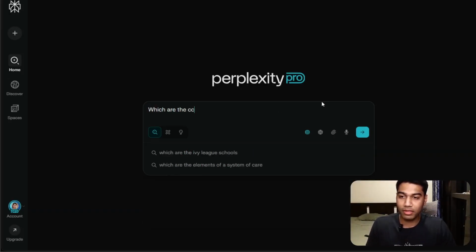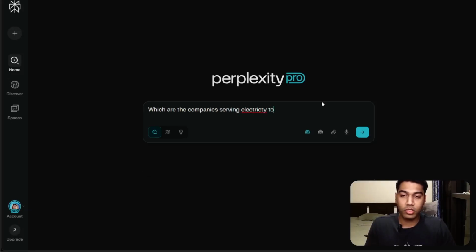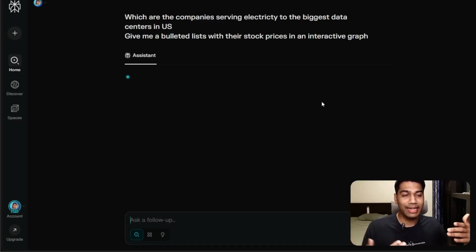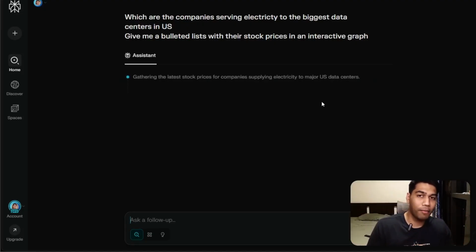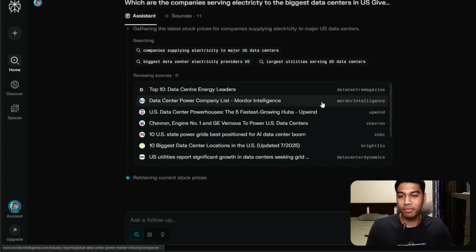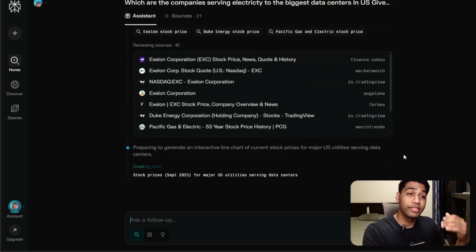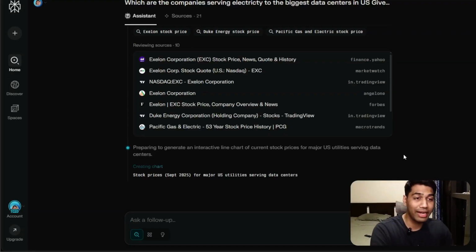Which are the companies serving electricity to the biggest data centers in the US? Give me a bulleted list with their stock prices in an interactive graph. Now, when I say this, I technically want it to go ahead and research for me the top 10 companies that are there. It should bring up the 10 companies and also convert them into a better, beautiful format so that I can actually see their trading prices. So this is how I can start my day, by doing research on something if I want to invest in, or even if I'm trading, or anything that you want.